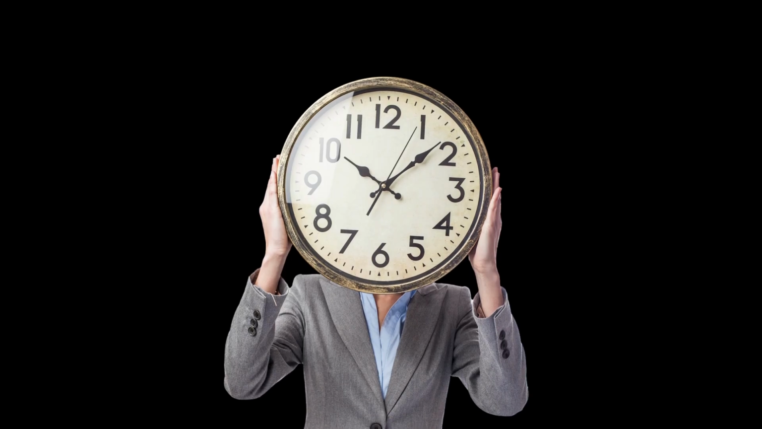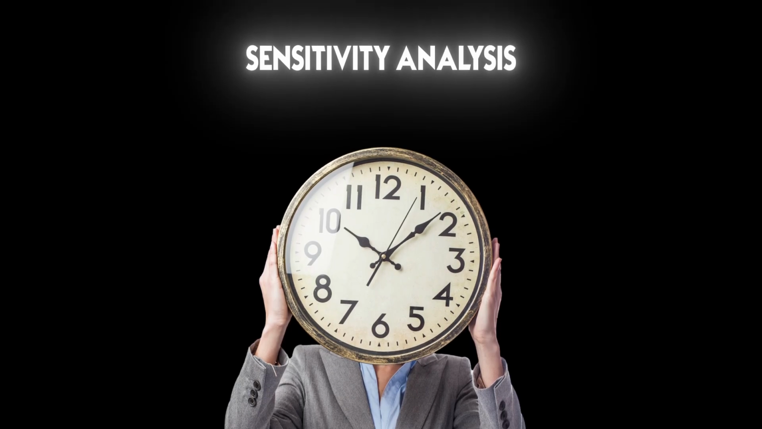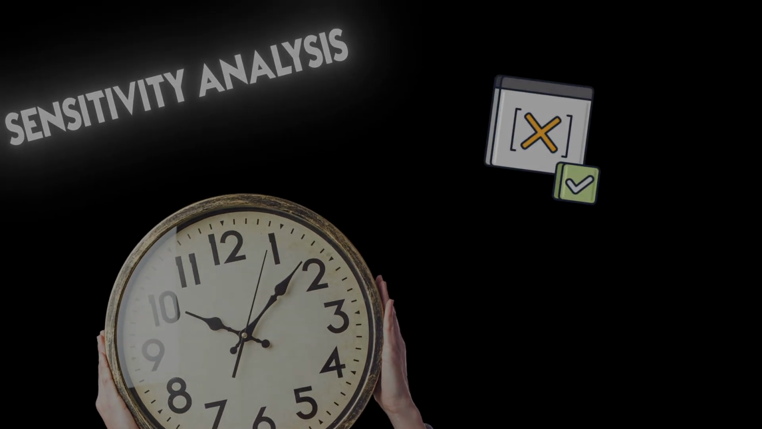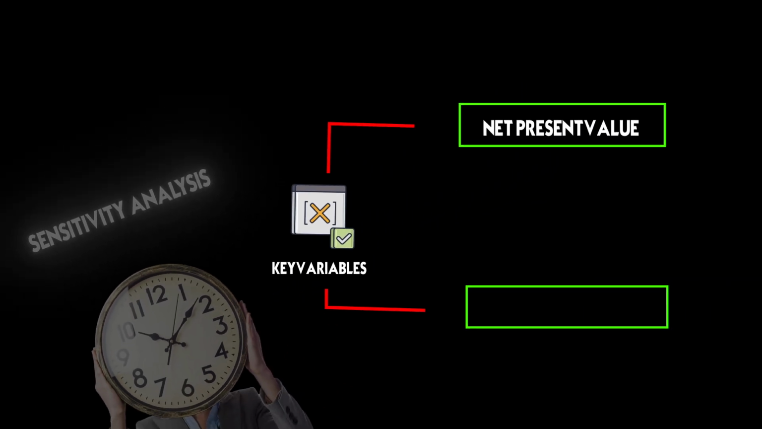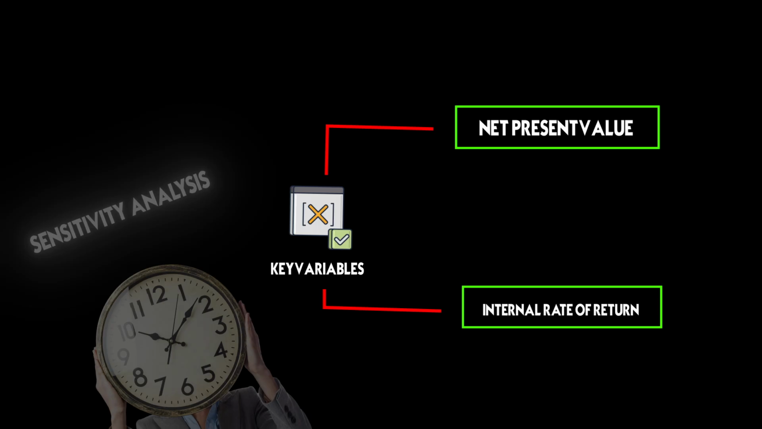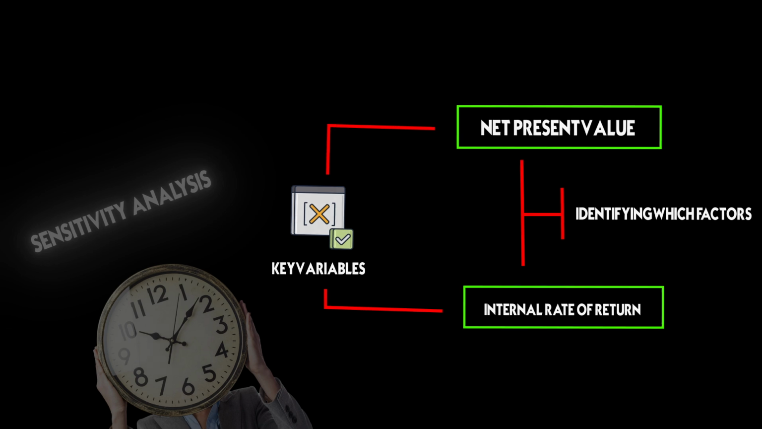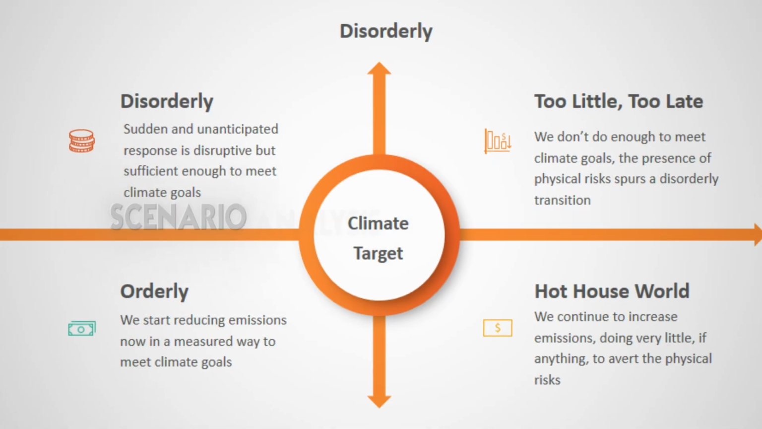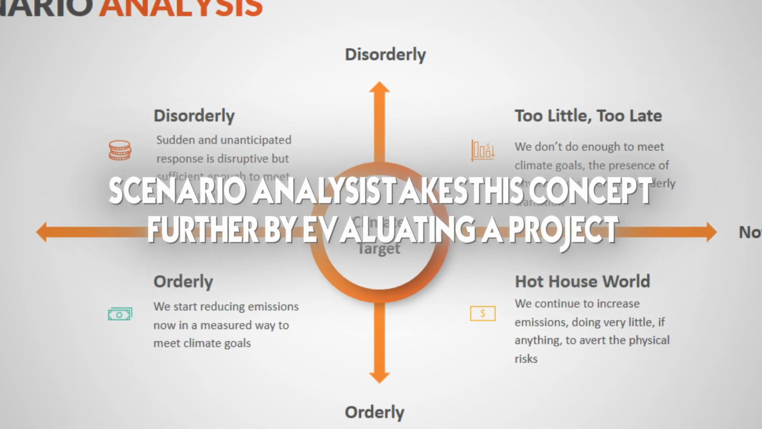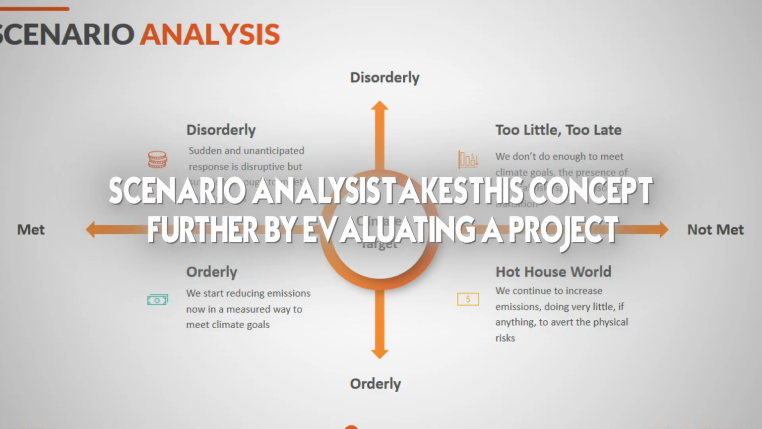One approach to managing risk is through sensitivity analysis. This technique examines how changes in key variables affect a project's NPV or IRR. By identifying which factors have the most significant impact on a project's viability, companies can focus their risk mitigation efforts more effectively. Scenario analysis takes this concept further by evaluating a project under different sets of assumptions.